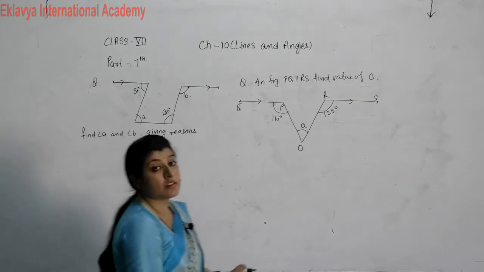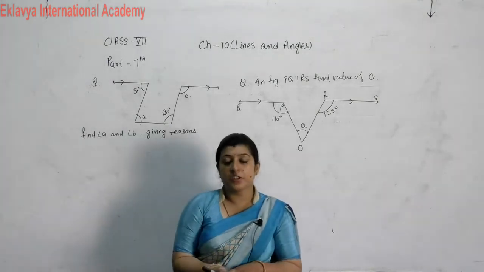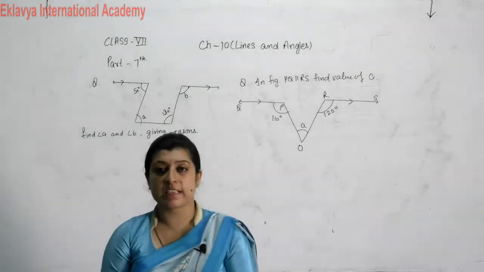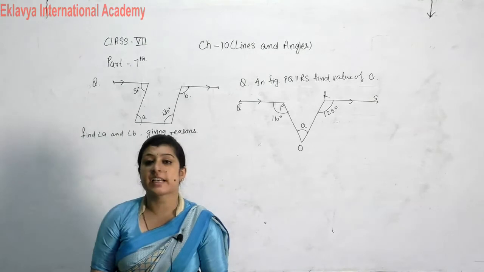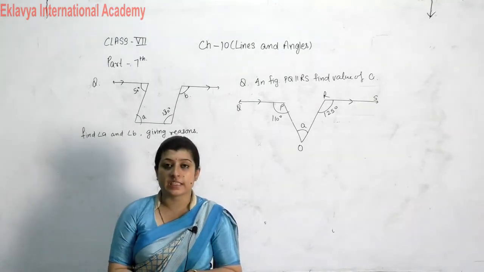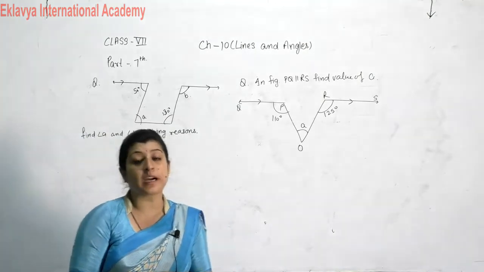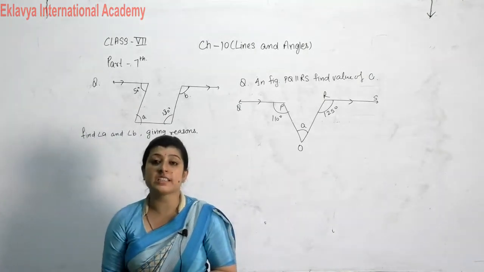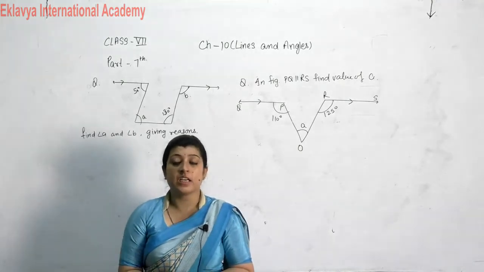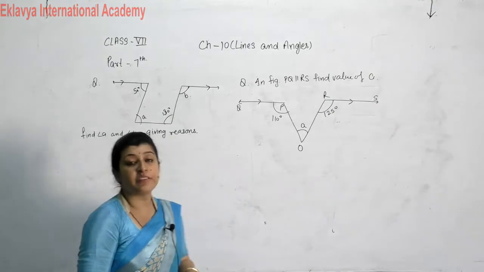Yes, good morning students. Today we will continue our chapter, lines and angles, and some examples related to a transversal intersecting two parallel lines. Then which types of angles are formed by the transversal with two parallel lines? There are alternate angles, corresponding angles and co-interior angles. Some questions related to this concept we will discuss here.